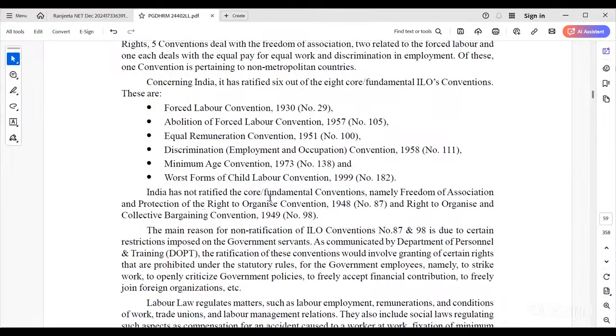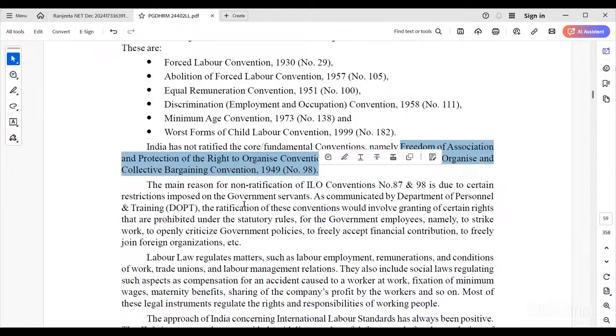So India has not ratified the core and fundamental conventions, namely the Freedom of Association and Protection of the Right to Organize in 1948, and the Right to Organize and Collective Bargaining in 1949. The main reason for non-ratification of ILO Conventions number 87 and 98 is certain restrictions imposed on government servants.